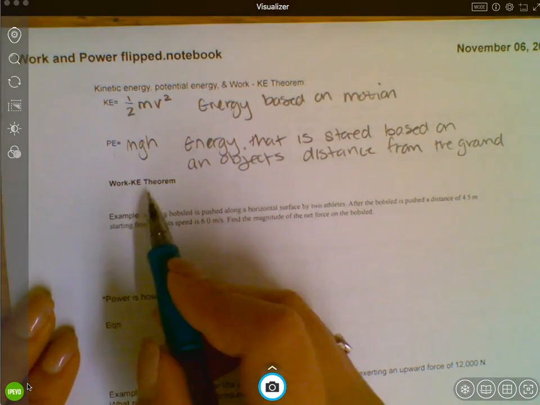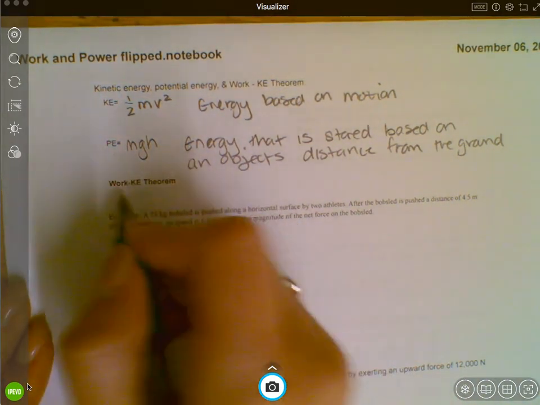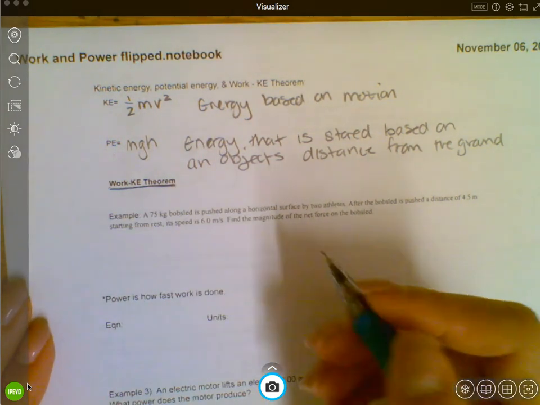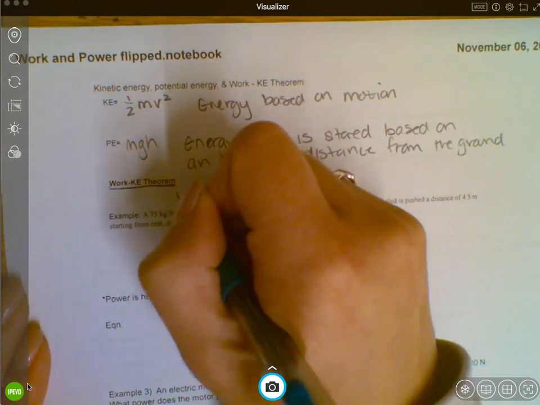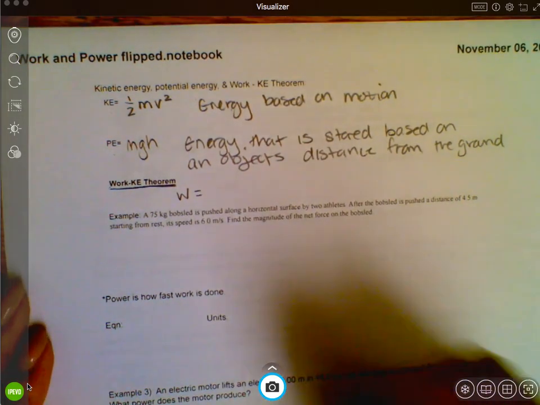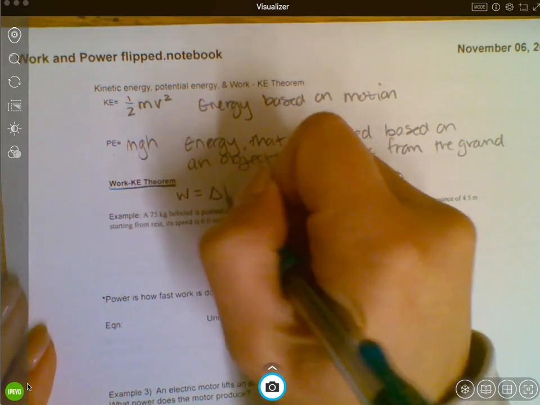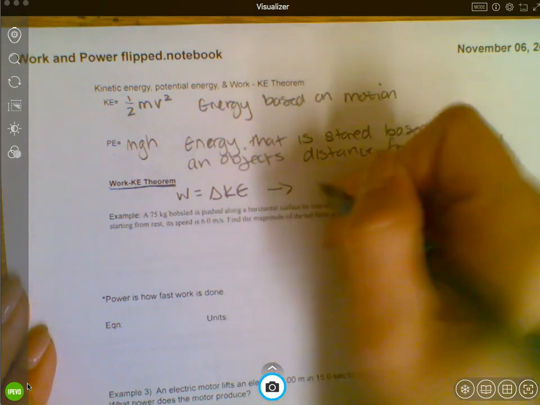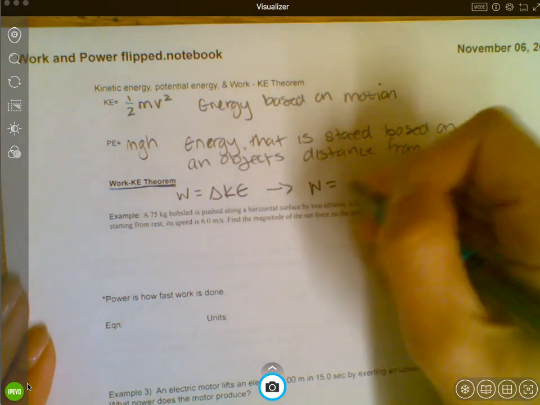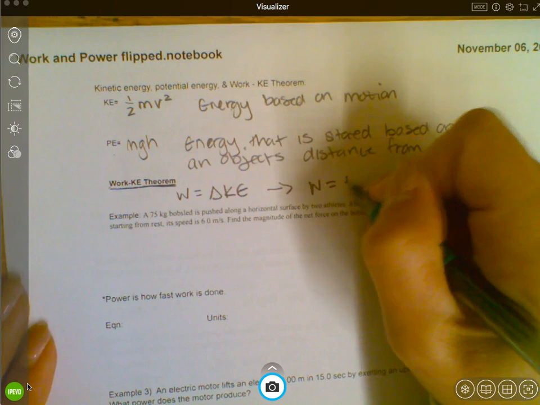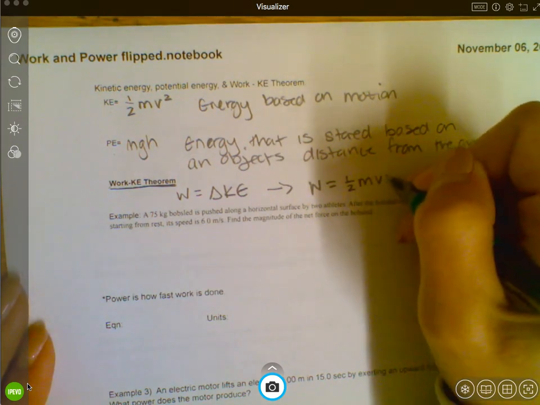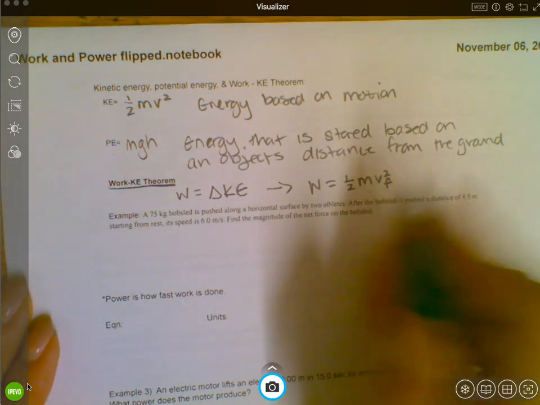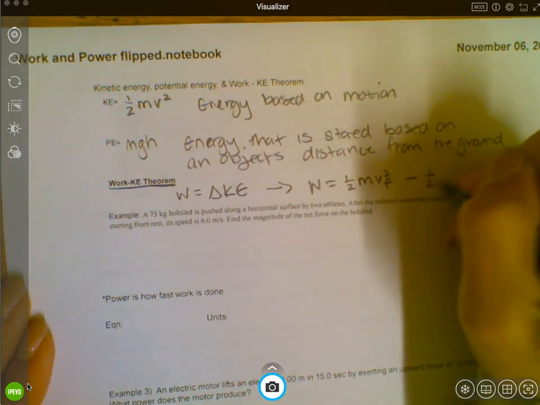Okay? The work kinetic energy theorem, I know this is a lot of information, but it's not going to be too crazy. Okay? Now, the work kinetic energy theorem states that the work is equal to the change in kinetic energy. That's what that triangle means, change in kinetic energy. Okay, this can be more easily written as work equals final kinetic energy minus initial kinetic energy.